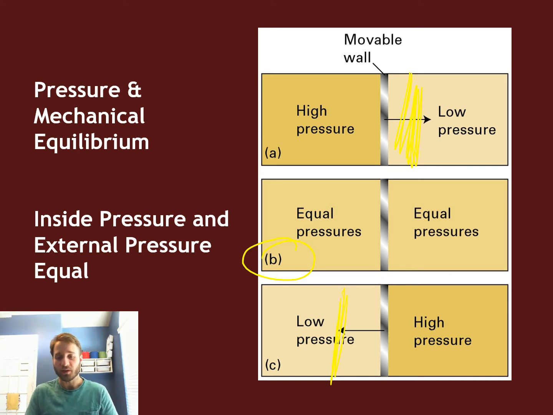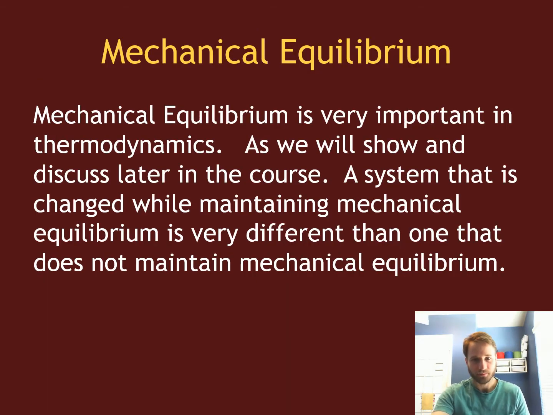And systems want to be at mechanical equilibrium. That is where things would like to be. If you let stuff relax and do their thing, you will reach mechanical equilibrium. This is a very important thing in thermodynamics. We'll talk about it often in this course.